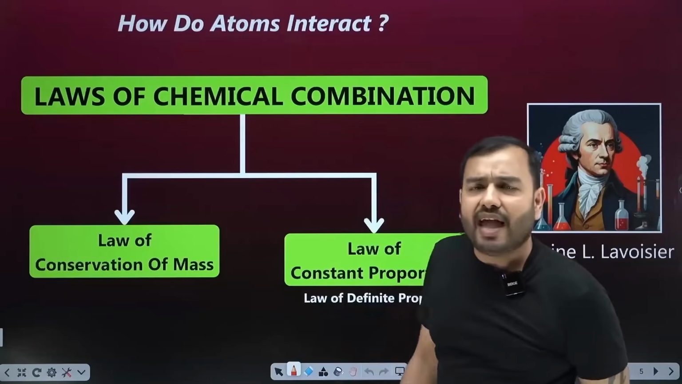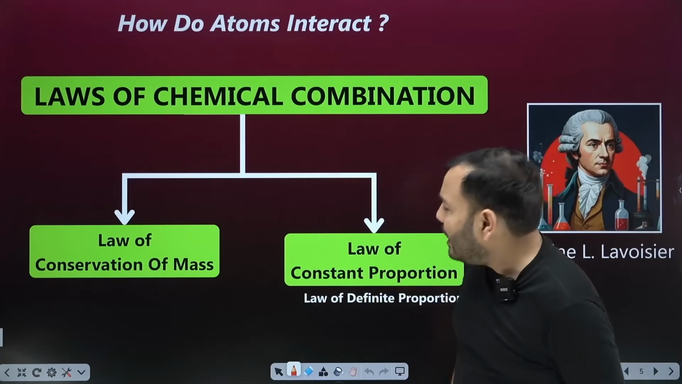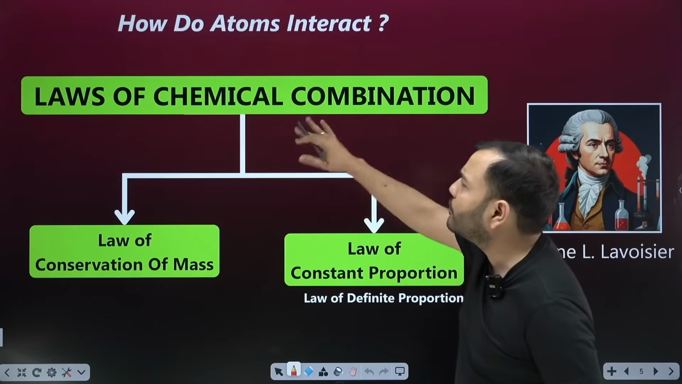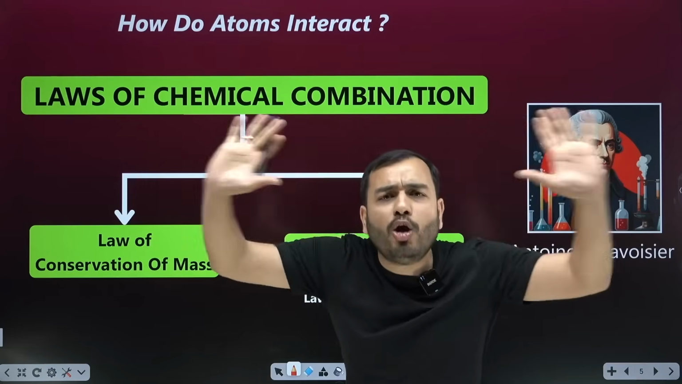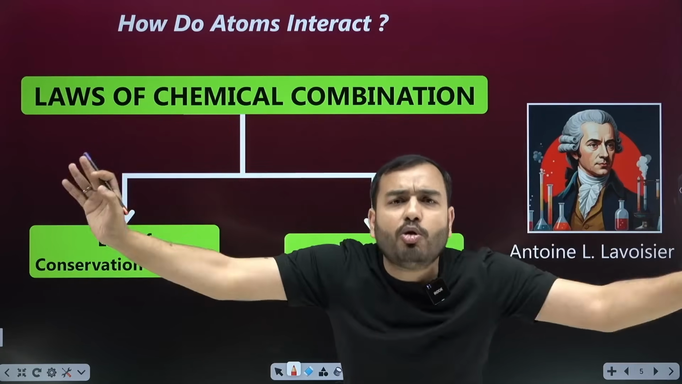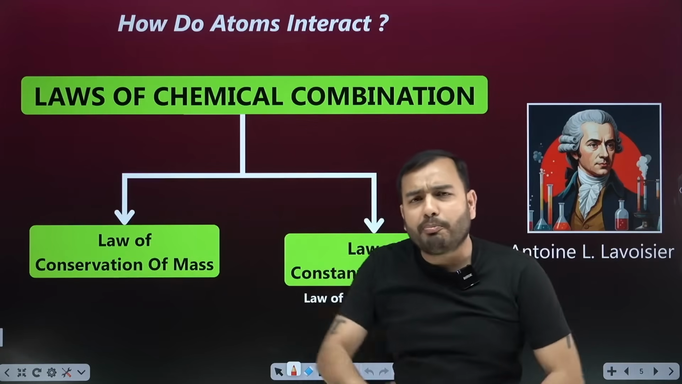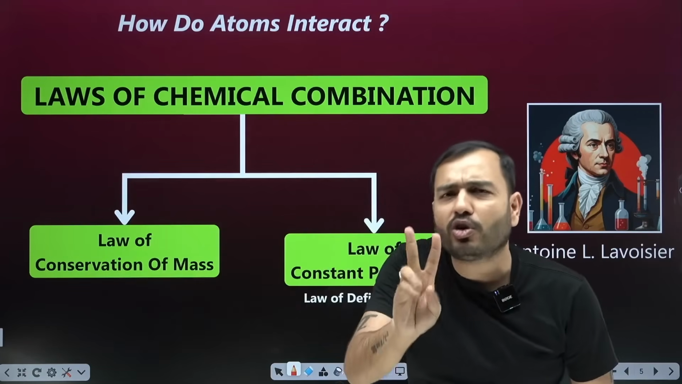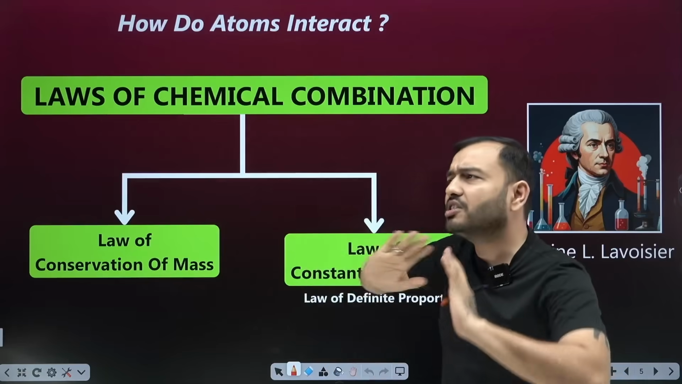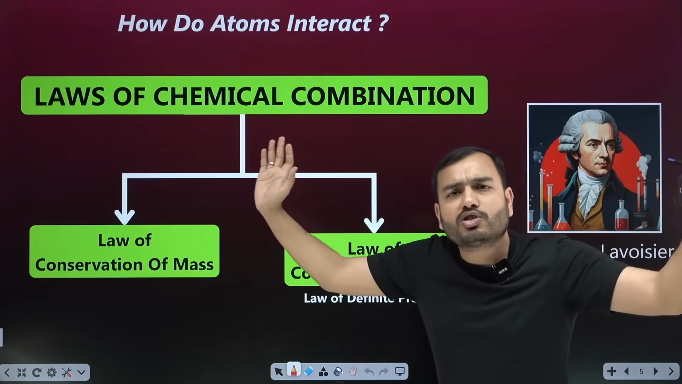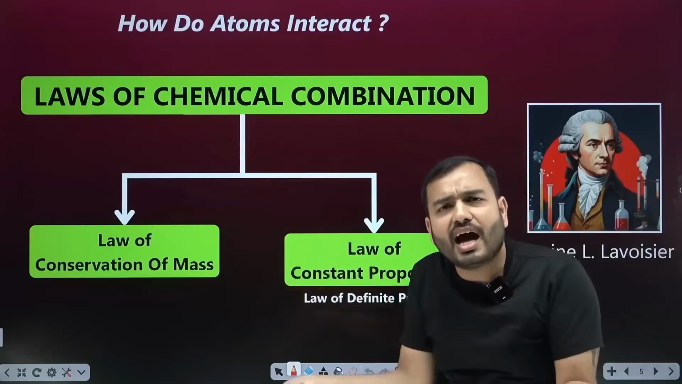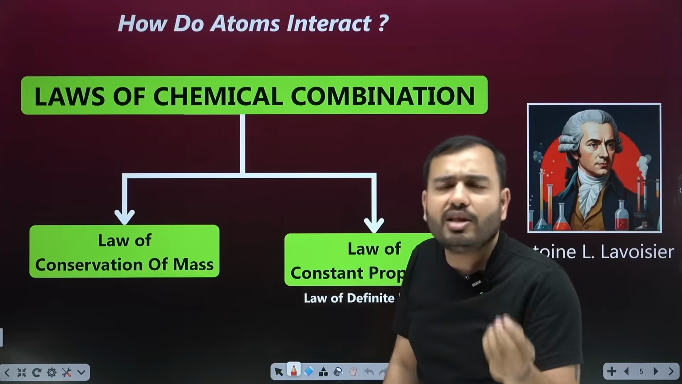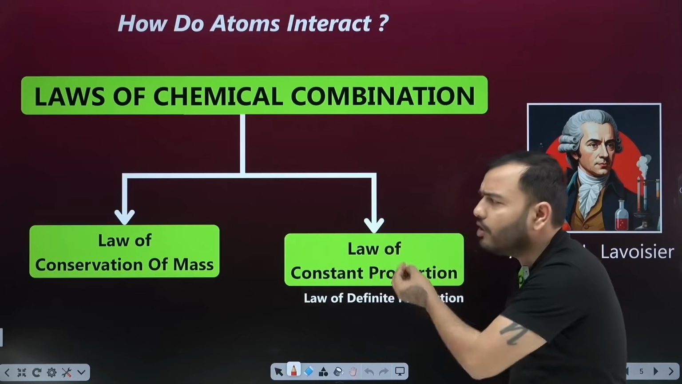So there came a very great scientist, Anthony L. Lavoisier. What concept did Lavoisier give? Laws of chemical combination. The laws of the universe that gave birth to chemistry were given by him. He gave 5 laws which cover the whole of chemistry. But we have to study 2 laws from that in our syllabus. These laws decide all the rules of chemistry. They tell how atoms combine, how the combination is formed, how a chemical reaction happens. He told everything. We have to study these 2 laws from those 5 laws.